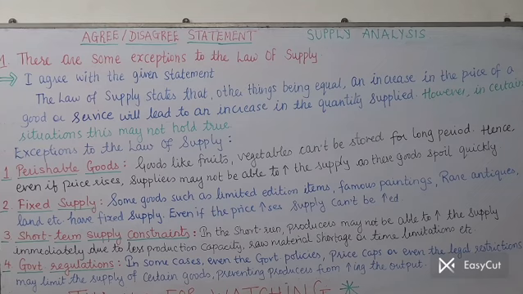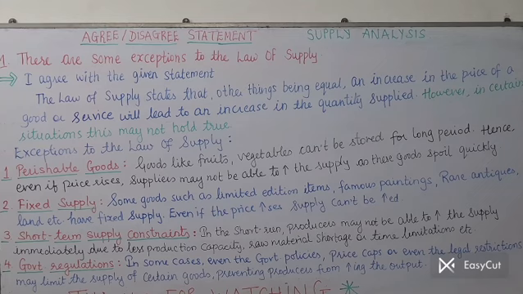Second exception, fixed supply. Now see, in case of some goods such as limited edition items, which are produced in limited edition only, as well as some famous paintings, then some rare antiques, then the supply of land, all such things have fixed supply. Even if the price rises, whatever may be the price, still in case of such items, supply can't be increased. Hey guys, if you look at the board, you'll come to know that I have shown certain arrows. That is just a shortcut. I hope you understand. Upward arrow for increase.